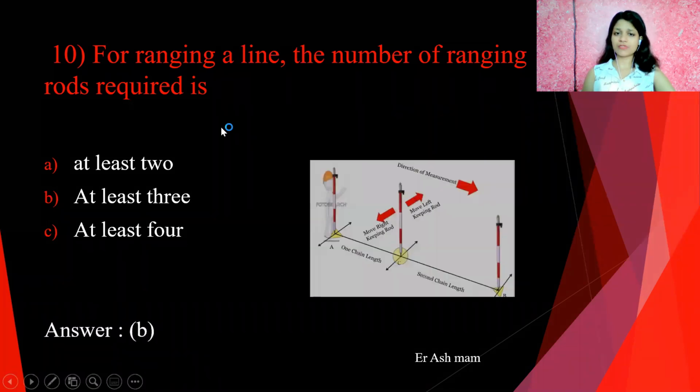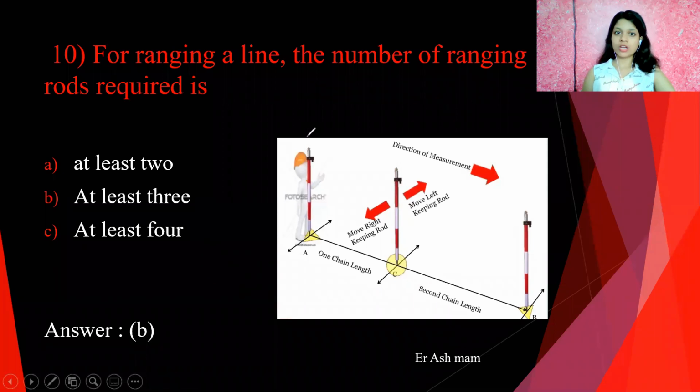Or you can see here in the photo also, I pasted a photo. You can see here ranging rod 1, 2, and here the intermediate 3. Okay, for ranging a line.